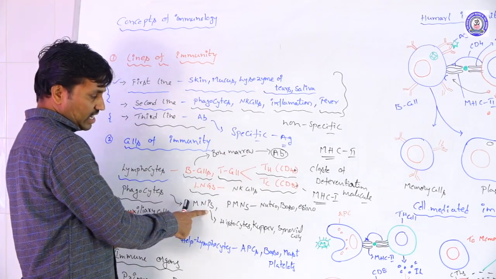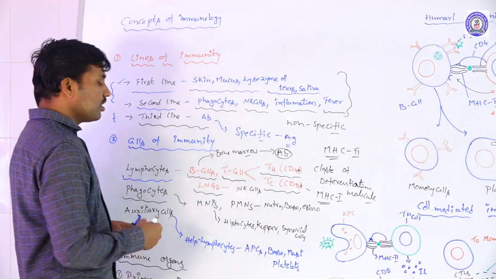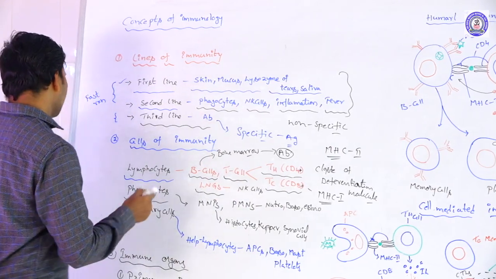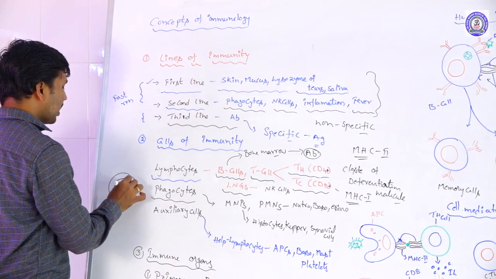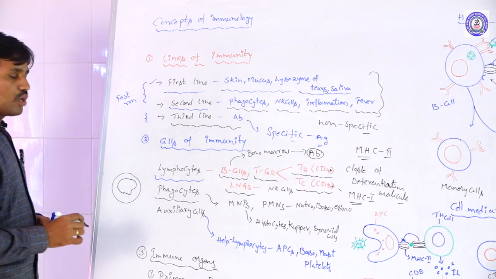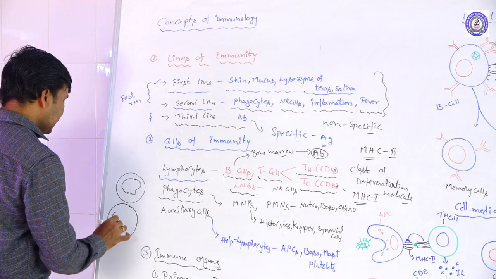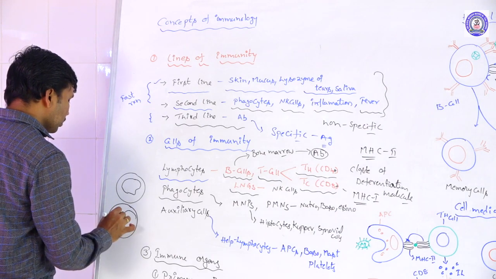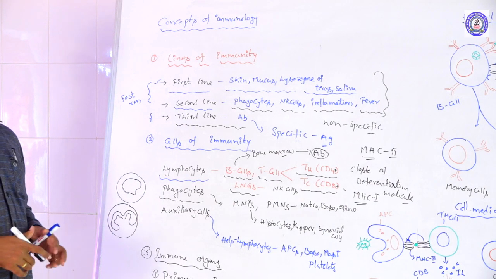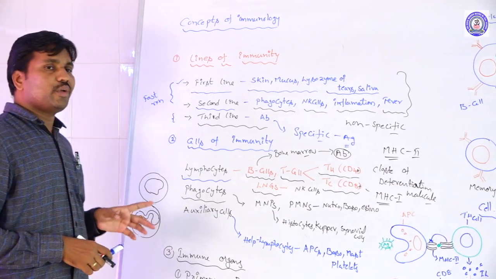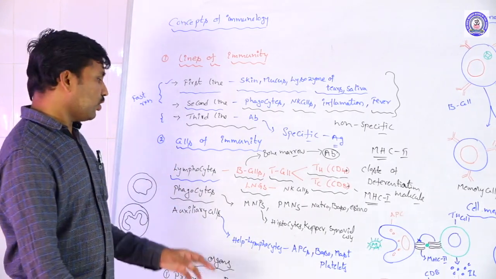Mononuclear phagocytes means these cells have only one nucleus. Polymorphonuclear phagocytes means the nucleus is polymorphic in nature, not a single nucleus. They form different lobed structures in the nucleus.